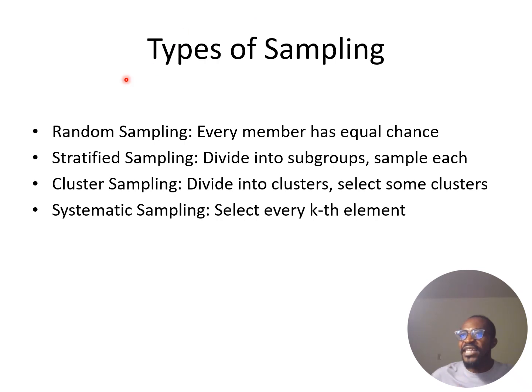So there are different types of sampling. We have random sampling, when every member in the sample that you grab has an equal chance of being selected. Most of the time, we are going to see more of random sampling. It depends also on the study that you are doing. Another type is stratified sampling, when you divide the population into subgroups and then sample from each of those groups.